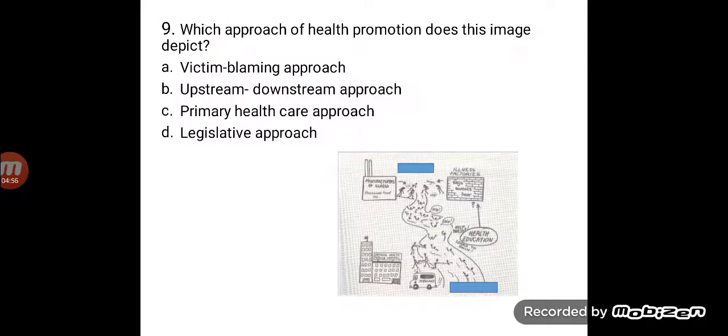Then we have this diagram. I hope it is clear enough to see. Which approach of health promotion does this diagram depict? It is the upstream downstream approach. Now you can see what is happening.